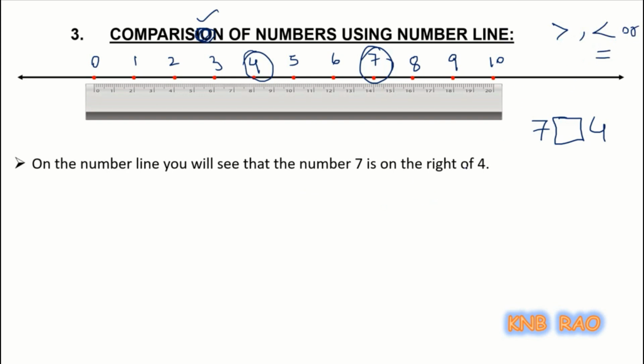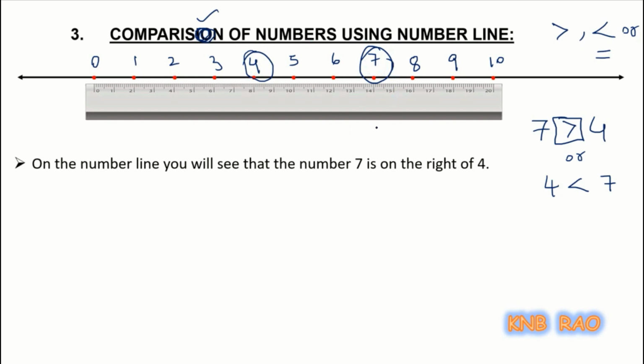Now, we know that 7 is bigger than 4, or else I can say 4 is smaller than 7. Comparison means this. Now, how can I compare here? 4 and 7 are seen on the number line. Who is on the right side?